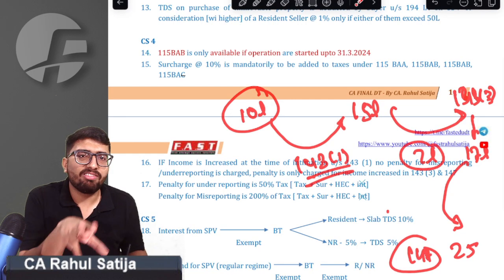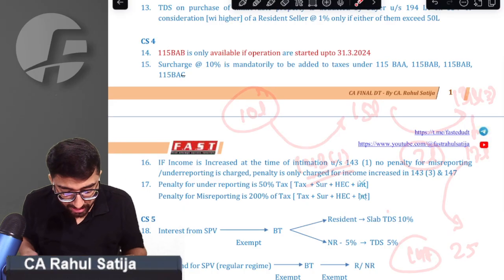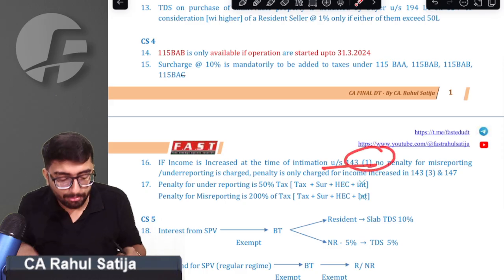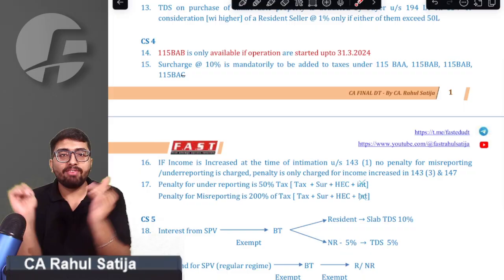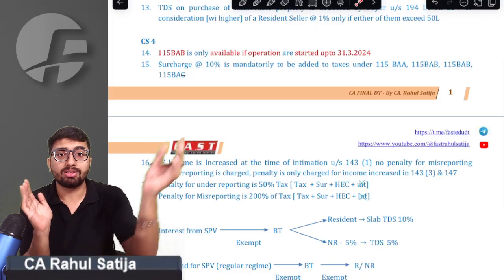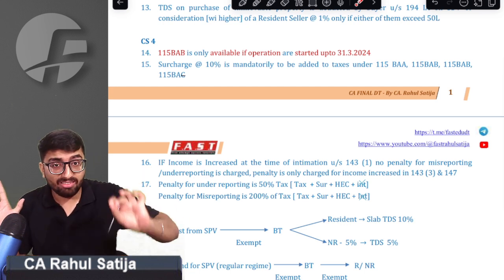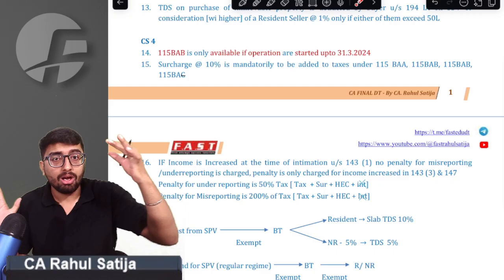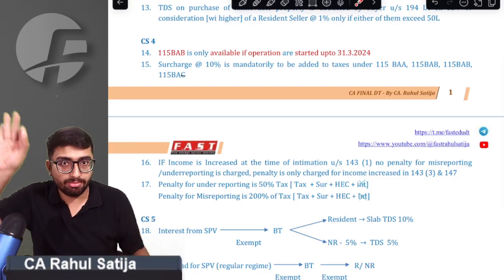The provision says, whatever increment happens at the time of intimation is not charged to penalty. If my income is increased on account of intimation or processing of returns, no penalty is charged on such increment. Penalty will only be charged if income is increased on account of assessment or reassessment.